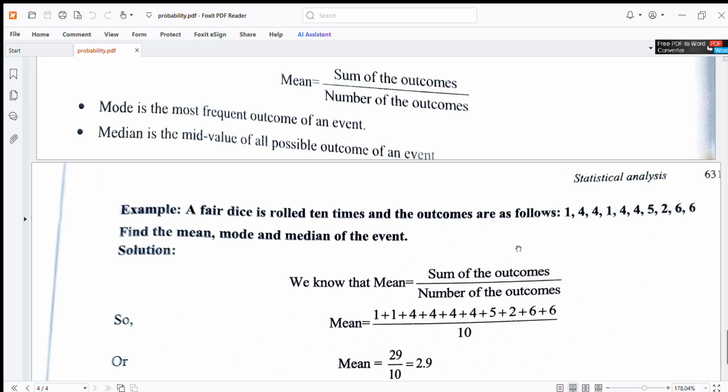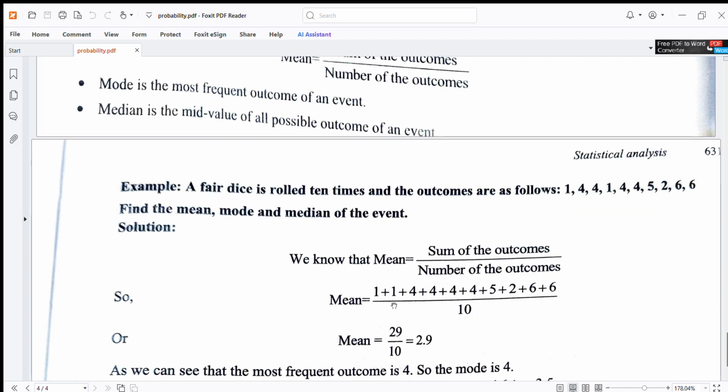Now we come to the solution. The mean is the sum of the outcomes upon the number of outcomes: 1 plus 1 plus 4 plus 4 plus 4 plus 4 plus 5 plus 2 plus 6 plus 6, upon the number of outcomes, 10.